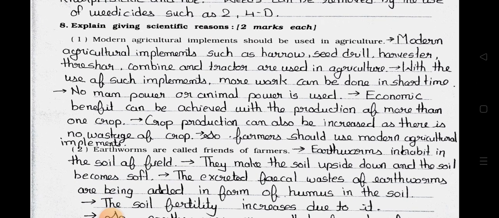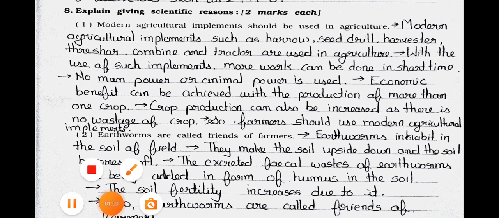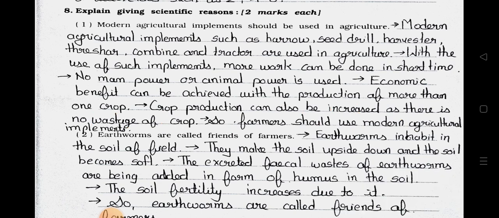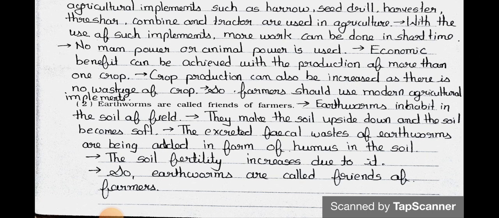Economic benefit can be achieved with the productions of more than one crop. Crop production can also be increased as there is no wastage of crop. So, farmers should use modern agricultural implements. Now see the number 2. Earthworms are called friends of farmers.